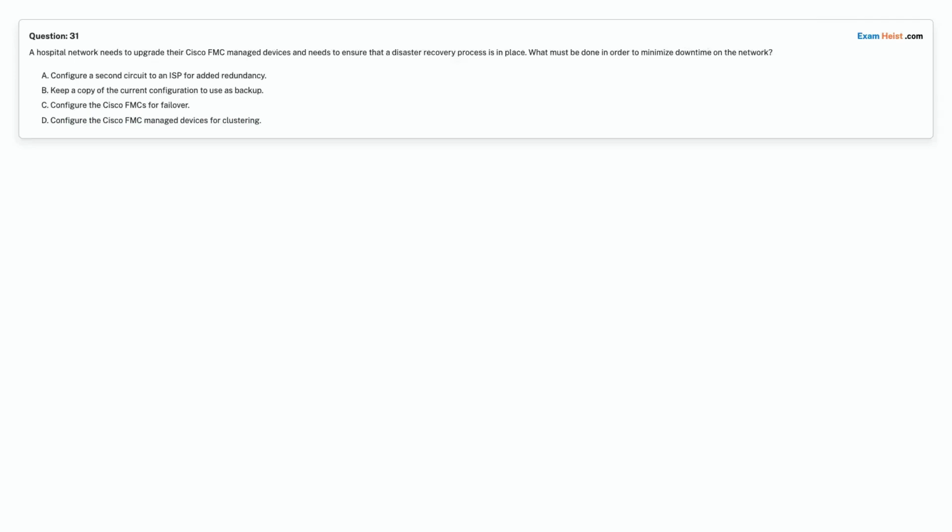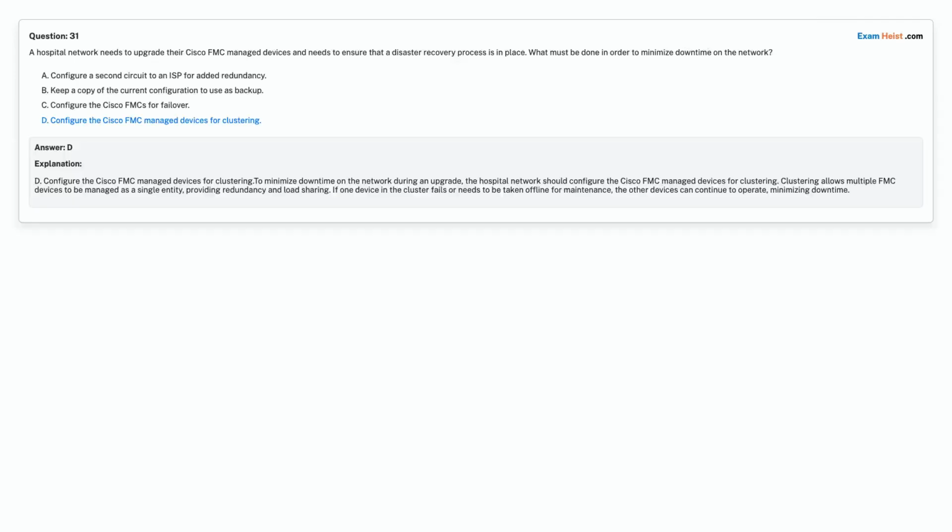Option A. Configure a second circuit to an ISP for added redundancy. Option B. Keep a copy of the current configuration to use as backup. Option C. Configure the Cisco FMCs for failover. Option D. Configure the Cisco FMC managed devices for clustering. Choose the correct answer.